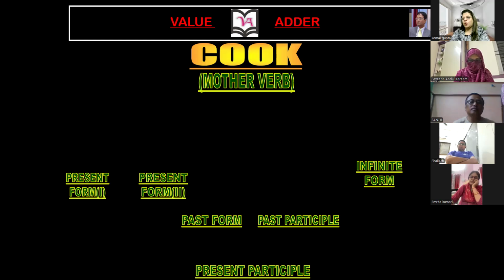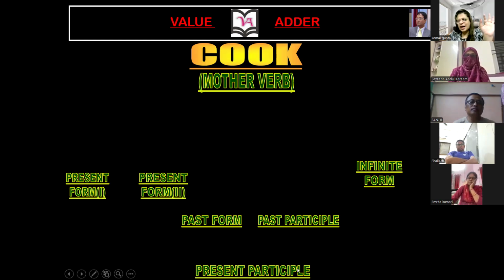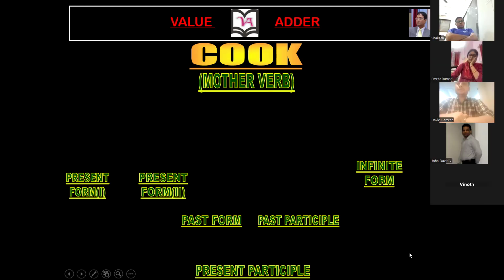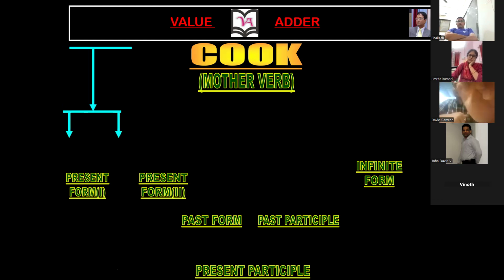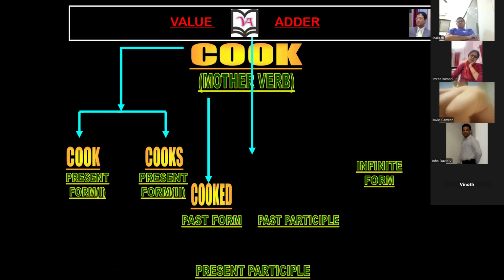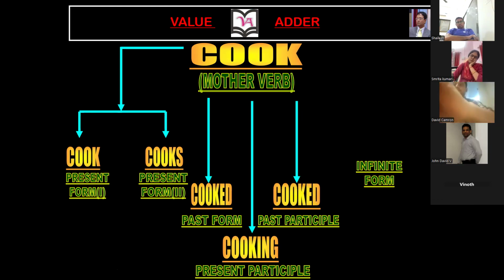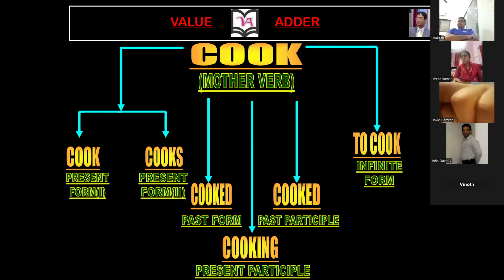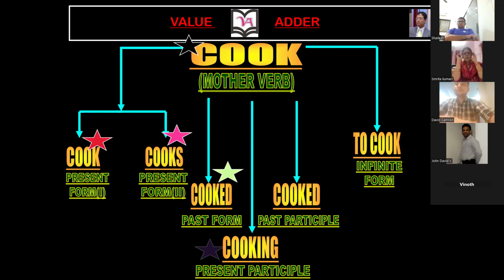Okay, chalo, next. Cook. Cook is a very simple verb. I think everyone can make it. Okay, David. Cook, cooks, cooked, cooking, cooked, to cook. Okay, it is simple.